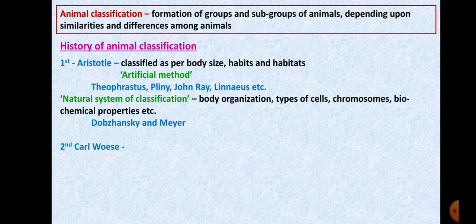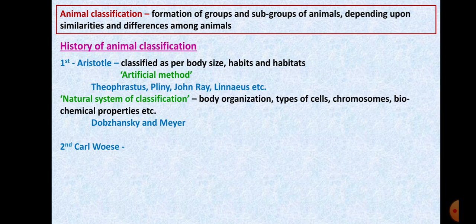He classified the animals on various criteria like body size, habits, and habitats. Just two or three characteristics were used by him. So this was also termed the artificial method.